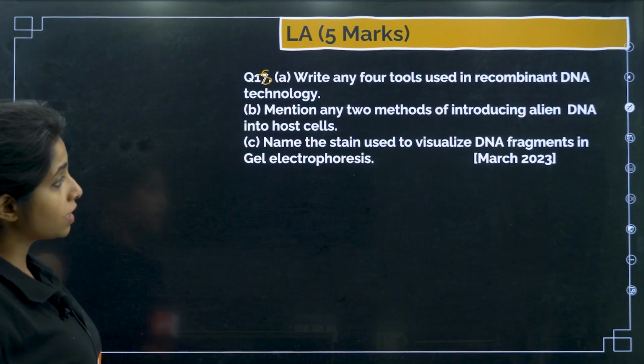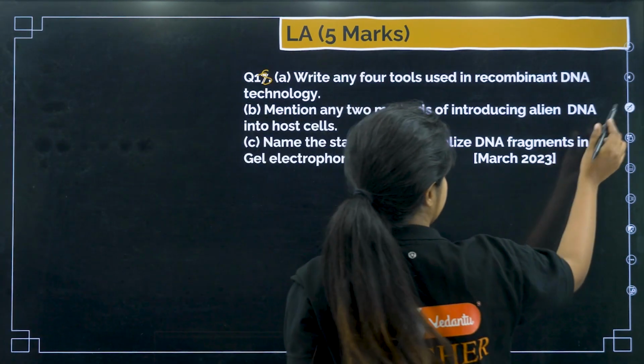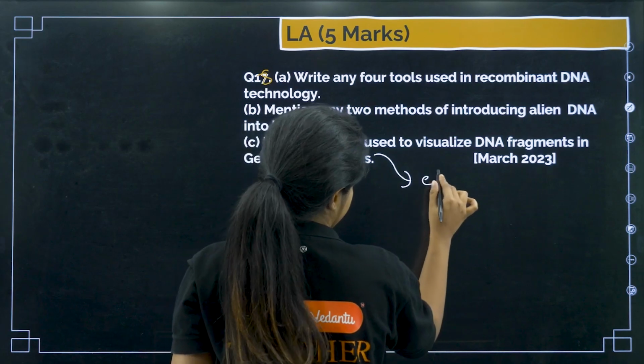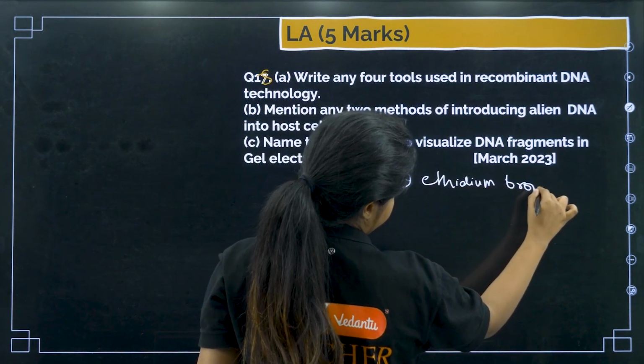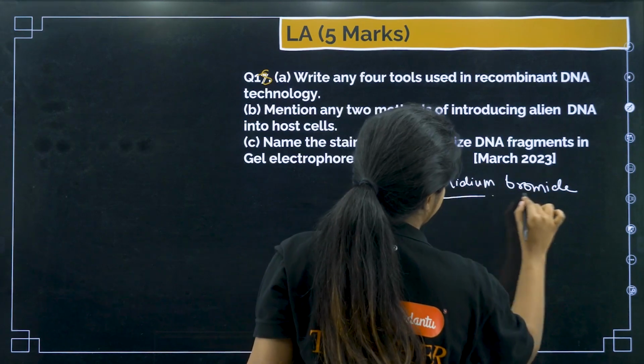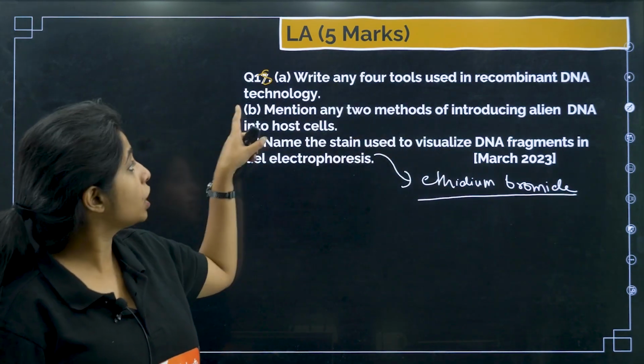Name the stain used to visualize DNA fragments in gel electrophoresis. You already know it. What is it, children? Ethidium bromide. So, write any 4 tools used in recombinant DNA technology.